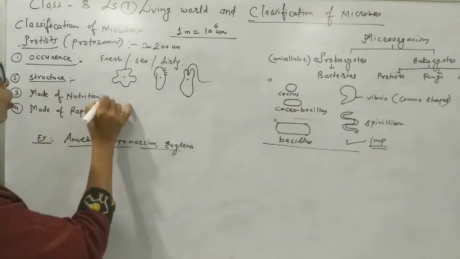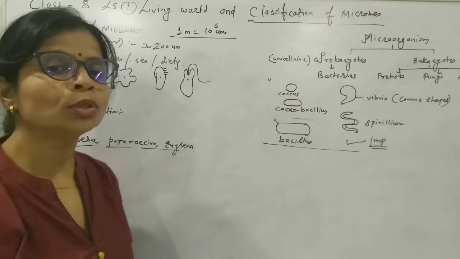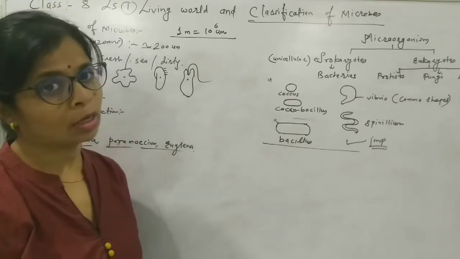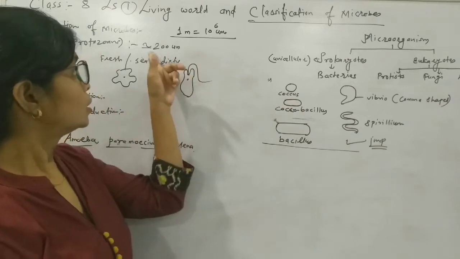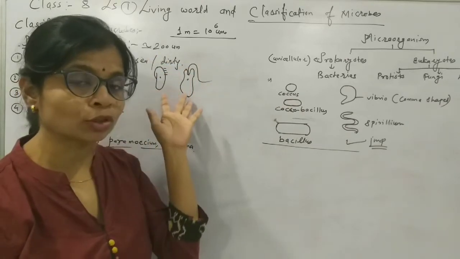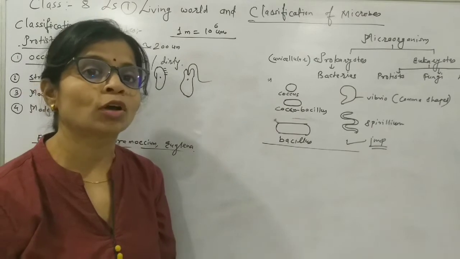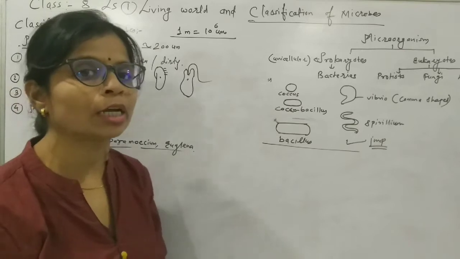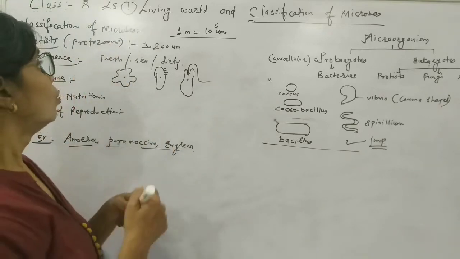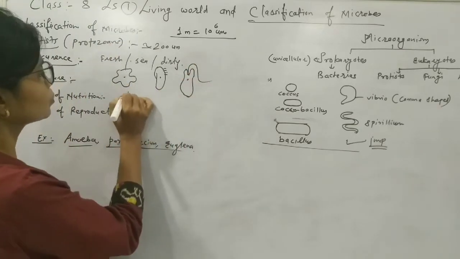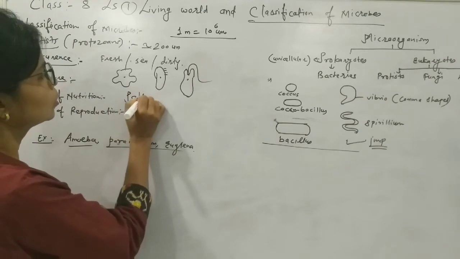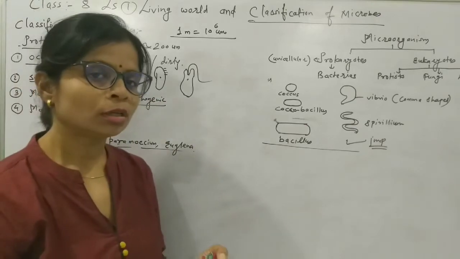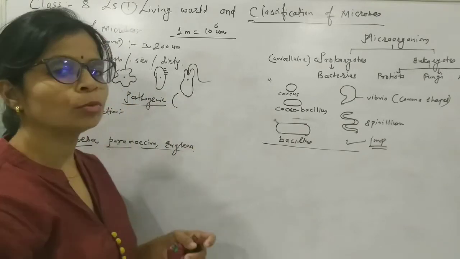Now mode of nutrition. How they gain the nutrition, means how they gain their food. Just now I have told you, they are pathogenic. Pathogenic means disease causing. They cause diseases to the living organism, they infect living organisms. So they are pathogenic generally. So they can't perform the process of photosynthesis.